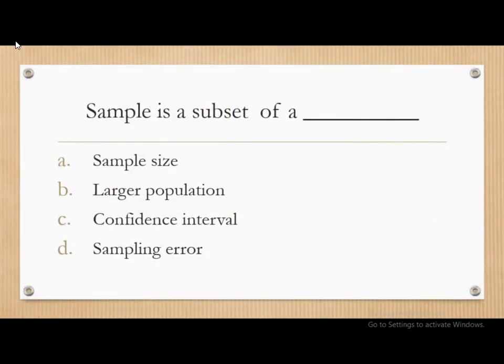We directly try to solve question number 1. The question is like this. Sample is a subset of a dash. The options are sample size, larger population, confidence interval, and sampling error. Students can pause the video, think of answers and check answers in my next slide. So the correct answer for this question is: sample is a subset of a larger population.